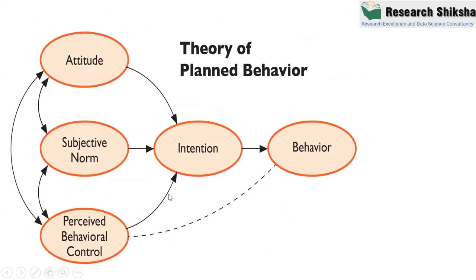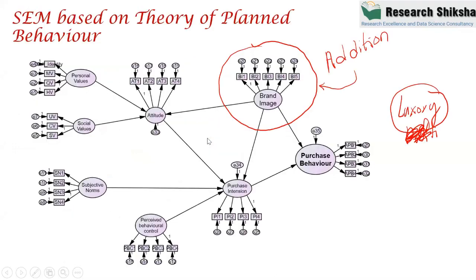This theory is the theory of planned behavior. And one of the most important constructs in the theory of planned behavior is purchase intention. Now, in this case, I measure purchase intention with the help of only 4 items. But I'm showing you that in different research papers, some are using 8 items, some are using 3 items, some are using 5 items. So the question is how to finalize this purchase intention construct. The name of the construct will be constant. You cannot change the name of the construct, but you have the authority to change the items, right? But all the items should be taken from the existing literature, but you can increase the items, you can decrease the items.